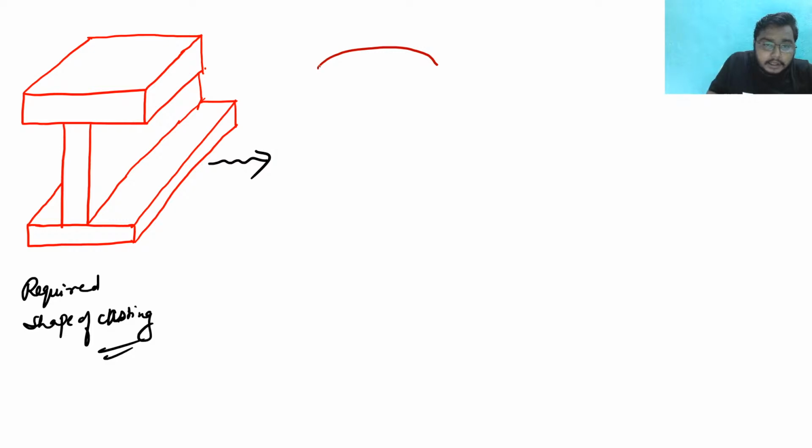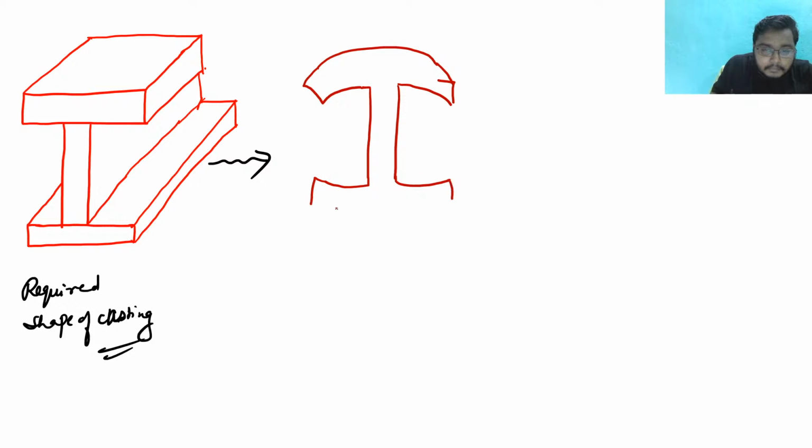You are getting a distorted I section. Clear? Something like this you are getting.